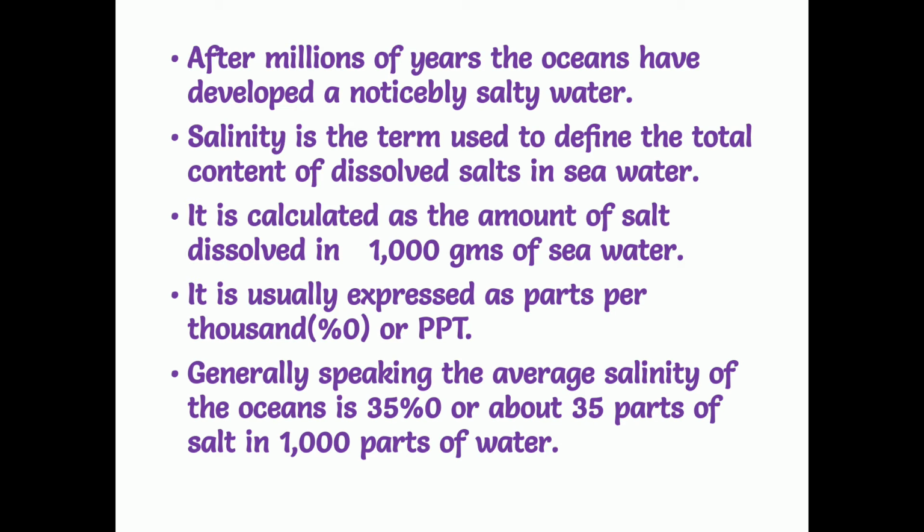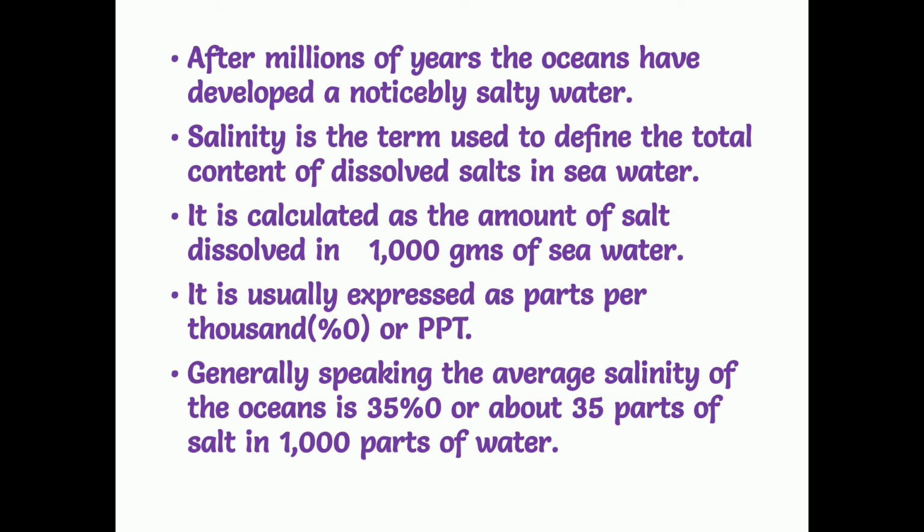So in the summer season, the salt content of the seas and oceans will be more compared to the other seasons, because in the rainy season, even though it evaporates, the rain comes again and the salt content decreases. But in summer there is only evaporation and no precipitation, so the salt content increases.